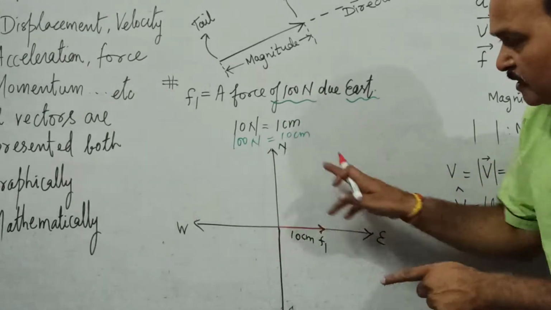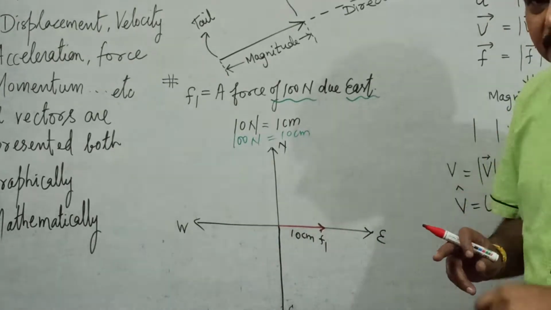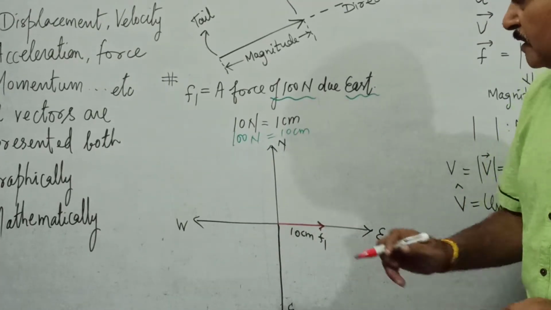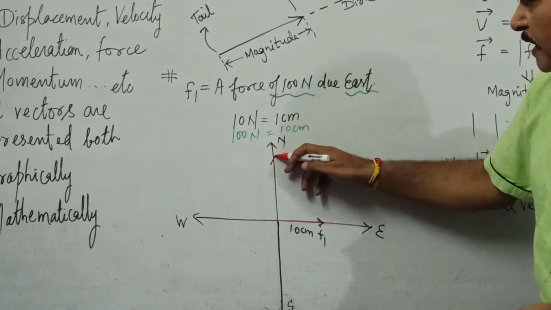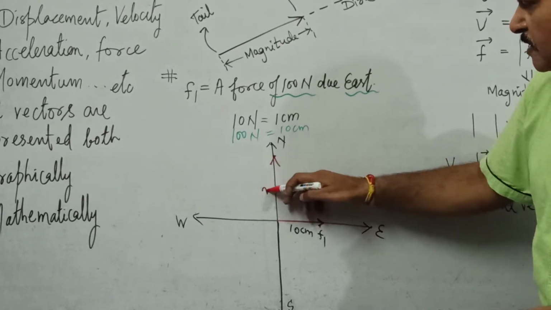Any arrow we draw here in this plane is going to represent a force vector. Like suppose I draw an arrow of length say 20 centimeter like this.